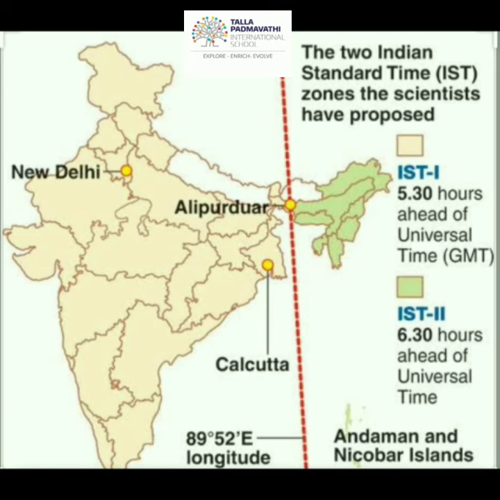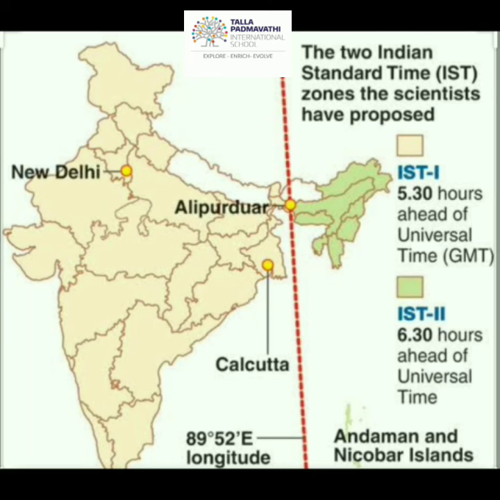So we have IST, Indian Standard Time, and a standard meridian. This standard meridian is 82.5 degrees east, passing through Allahabad, that is Mirzapur in Uttar Pradesh. In this way, all countries have their own standard times. Many countries have multiple timings, and different countries have different times. This also leads to confusion.